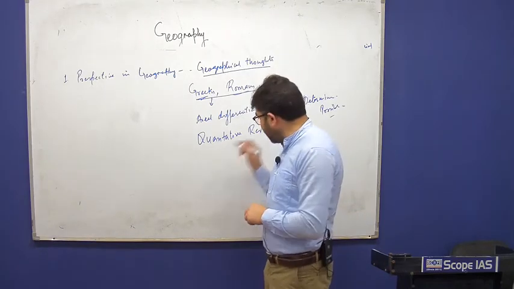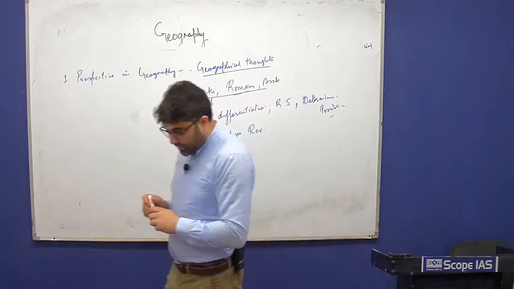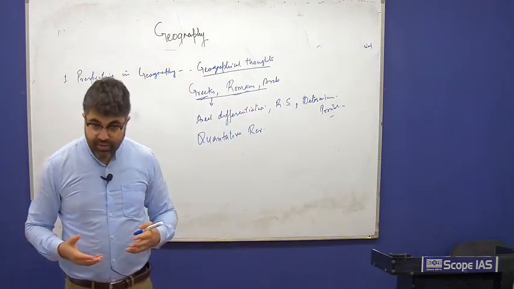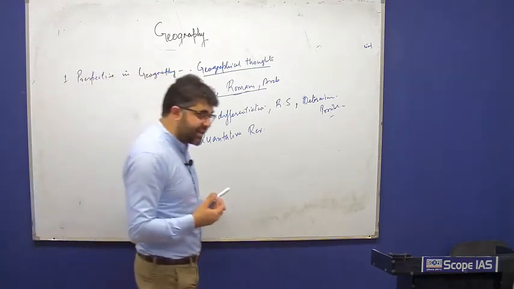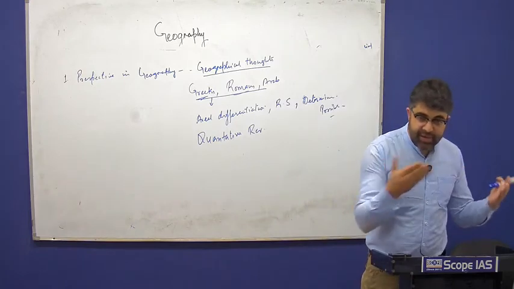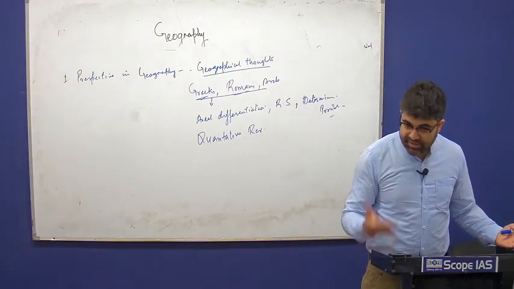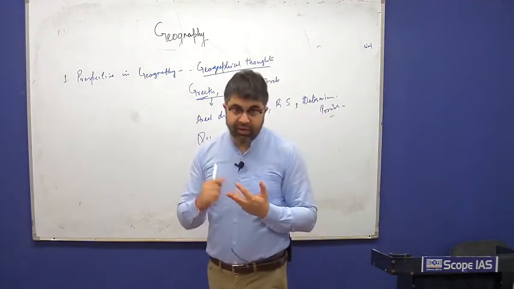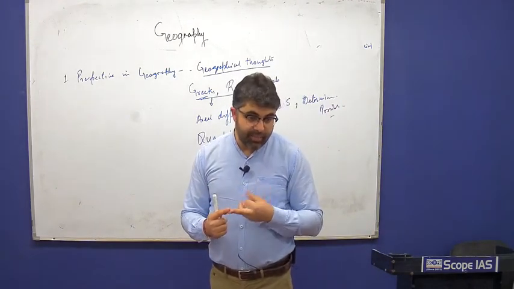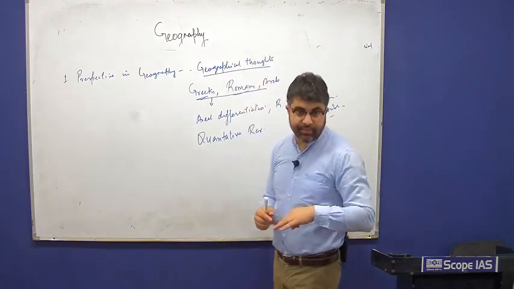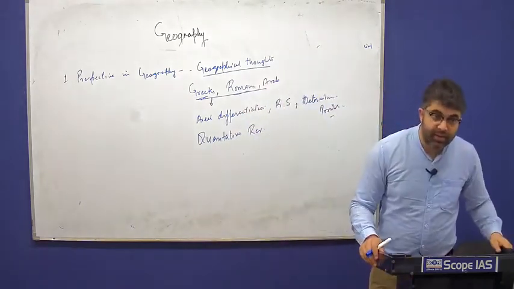Later there was another part of geography that was added called welfare geography, where geographers started understanding why one continent is not developed despite having the same conditions. Say for example, Africa is tropical, India is tropical, Australia is tropical. But we don't have the same level of development in all three regions.